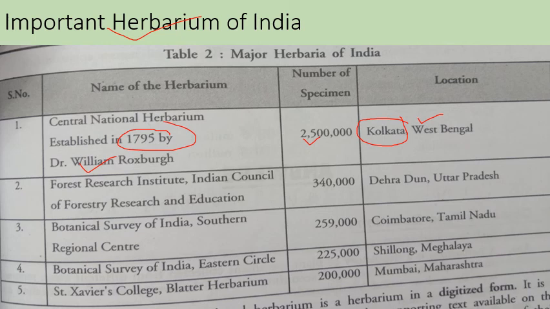approximately 3.4 lakh specimens, and is located in Dehradun, Uttar Pradesh. Then we have the Botanical Survey of India, Southern Regional Centre. It is located in Coimbatore, Tamil Nadu. It contains 2.5 lakh specimens. So these are some of the listed herbaria in India and the number of plant specimens they contain.